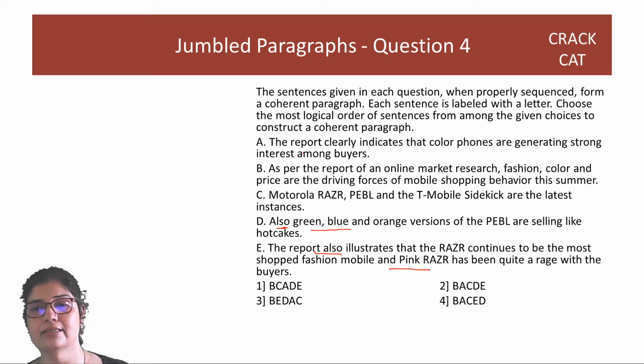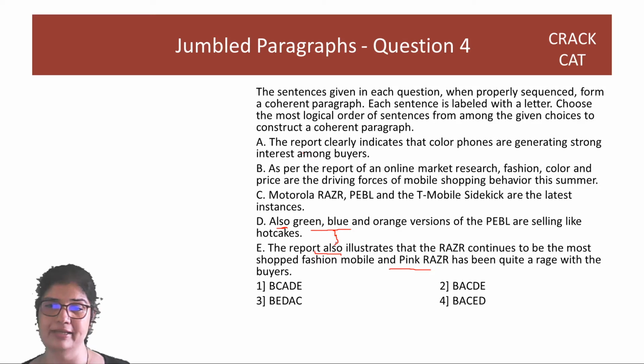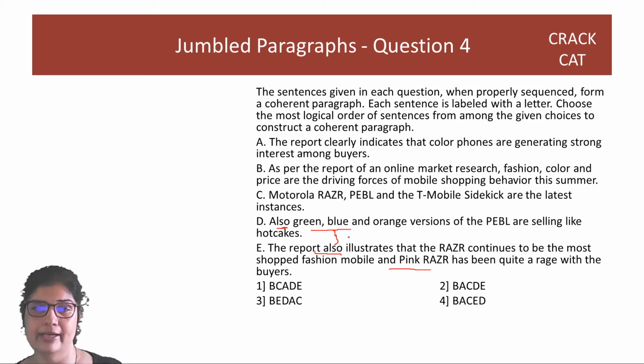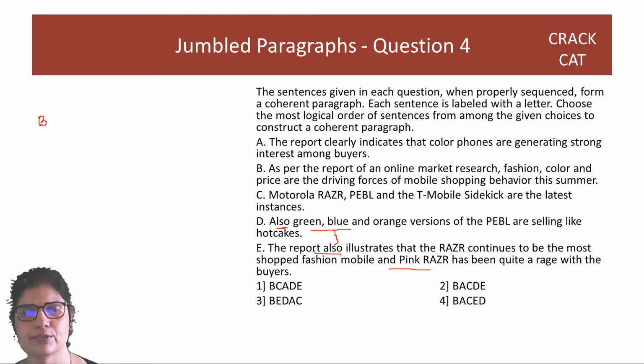Here, pink razor has been quite a rage. So these two are according to colors. So I need to introduce colors first, right? So B is the best beginning, and you can see all options start with B because B introduces the report, right?